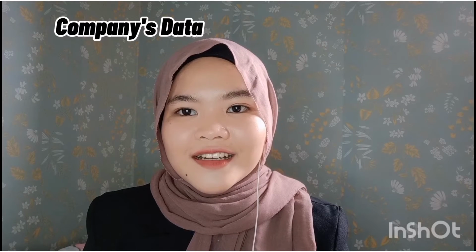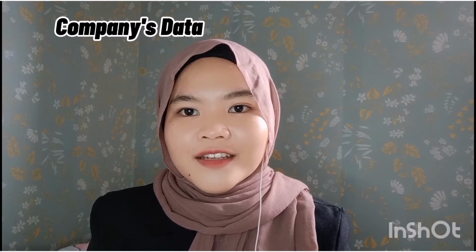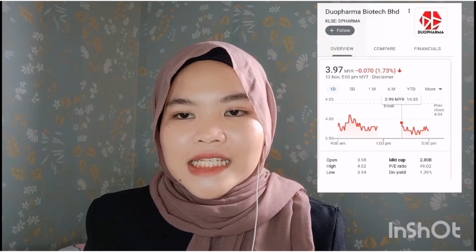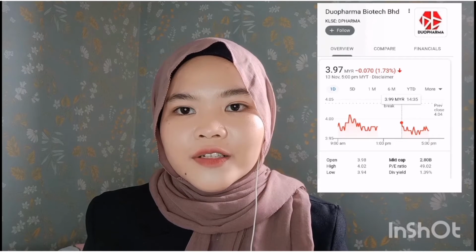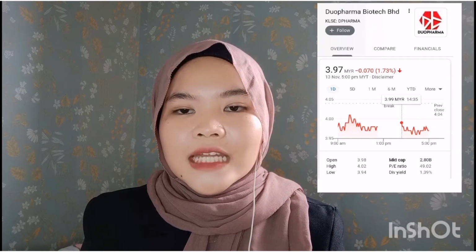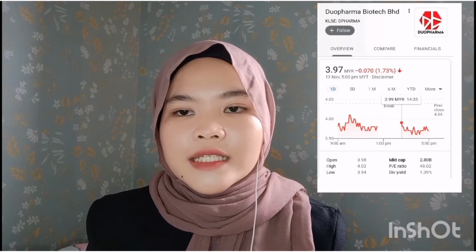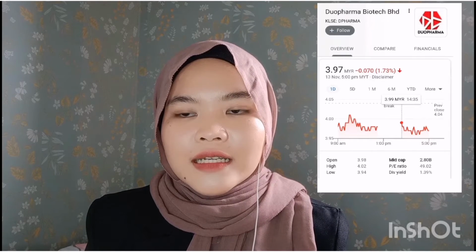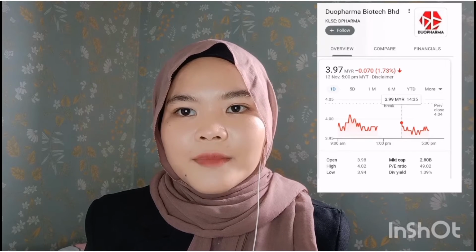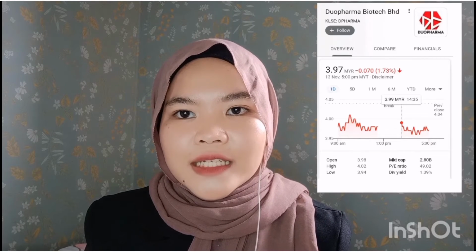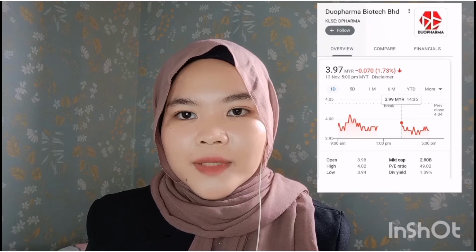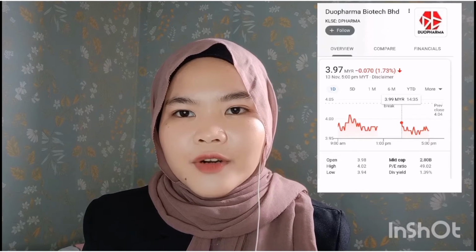Continue to the company's data. Start with Duopharma Biotech Berhad. Attached is Duopharma Biotech Berhad data on November 13, 2020. The data shows the share price Rp3.97 and the market capitalization Rp2.80 billion as of today for this company. Duopharma Biotech Berhad is categorized as one of the mid-caps since the company's market capitalization, which is Rp2.80 billion, is in between 2 billion to 10 billion.